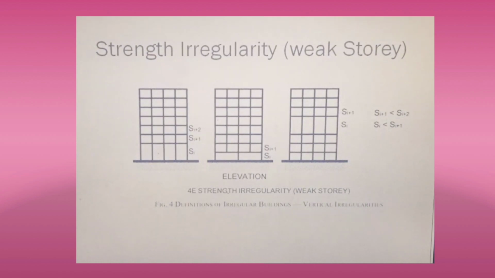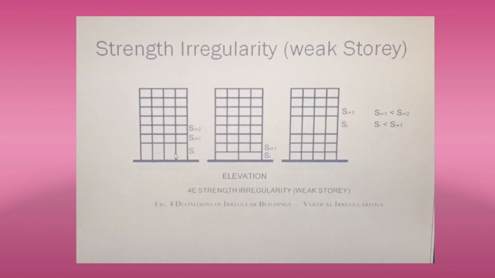Here the lateral strength of the story is less than that of the story above. If you consider this particular figure, this story's lateral strength is lesser. Here they have given S subscript i, S subscript i plus 1, S subscript i plus 2.